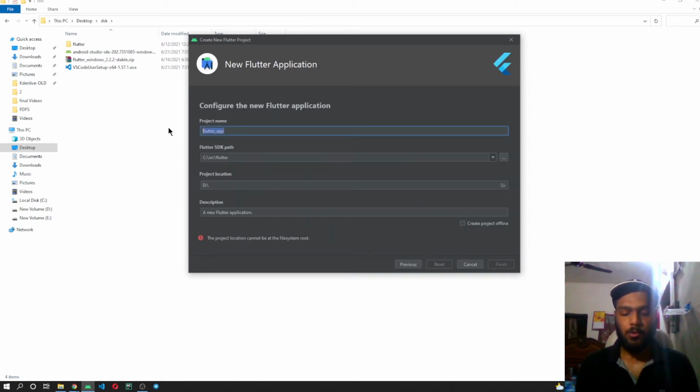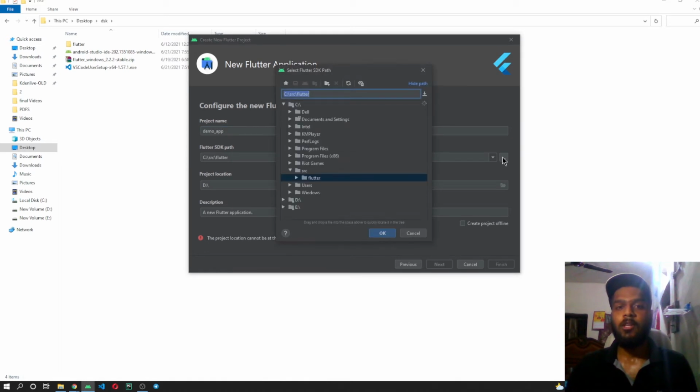Provide a project name, so I'll be providing it with the name of demo app. The Flutter SDK path is set over here. If it is not showing the Flutter SDK path for you, you have to click on the browse option. From here you have to go inside the source directory, and from there you have to select this Flutter folder. If you haven't seen the previous video where I told you about the installation and setup of Flutter, you can check that video out. I have explained completely how you can install Flutter in that.